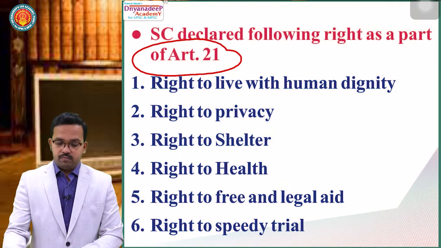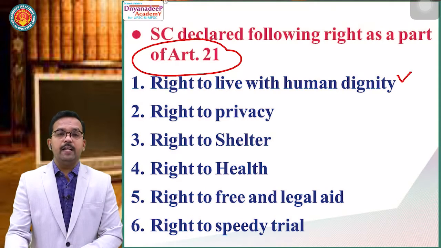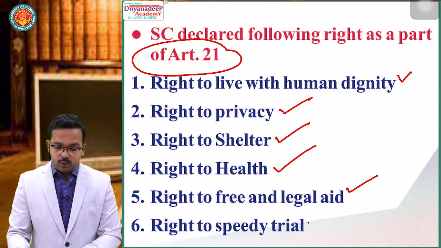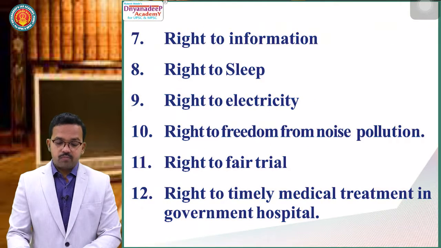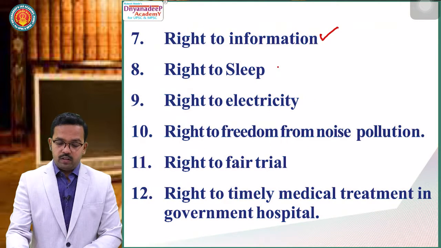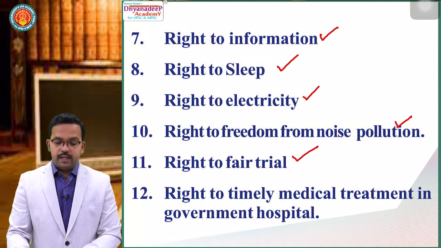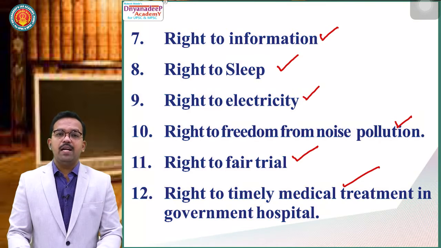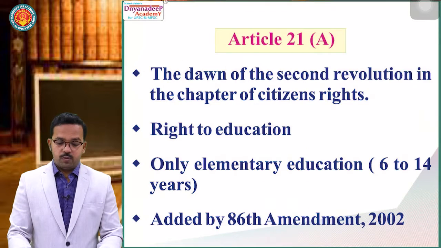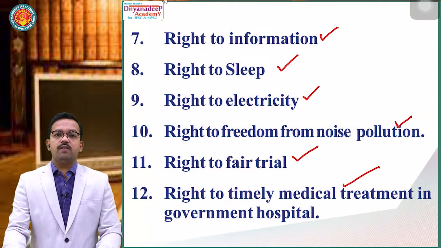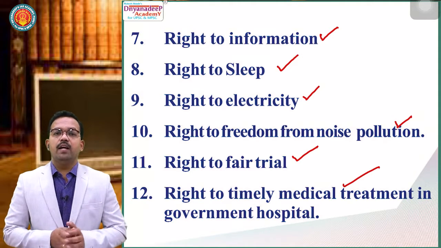First one, right to live with human dignity, right to privacy, right to shelter, right to health, right to free legal aid, right to speedy trial, right to information, right to sleep, right to electricity, right to freedom from noise pollution, right to free trial, right to timely medical treatment in government hospitals. So this was Article 21. It shows clearly that we have a synthesis of both parliamentary sovereignty and judicial supremacy.